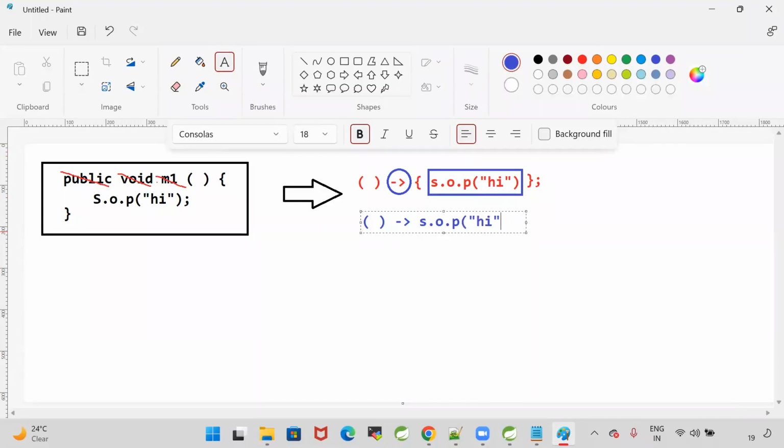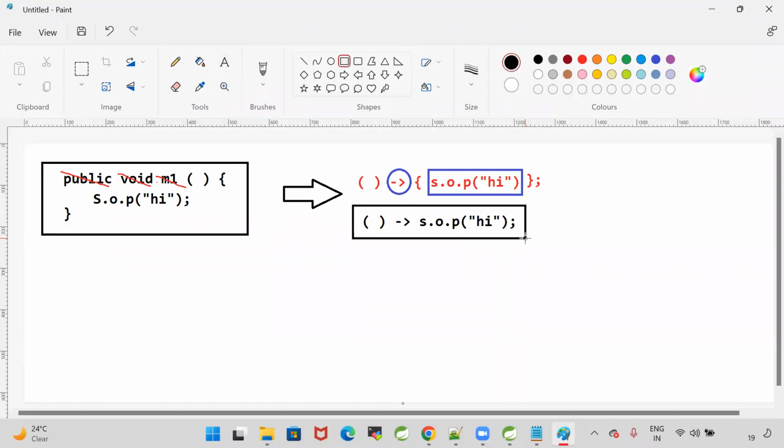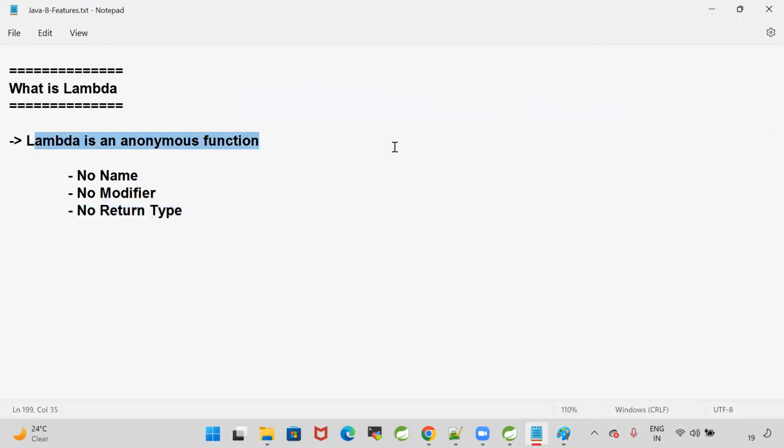System.out.println of hi. Earlier, we used to write a method to print one message. Now, the same thing can be done by using lambda like this. See, less number of lines of code, more readable and more concise code we are writing, that is functional programming. Everything will be represented as a function in the lambda. Lambda is nothing but an anonymous function: no name, no modifier, no return type.